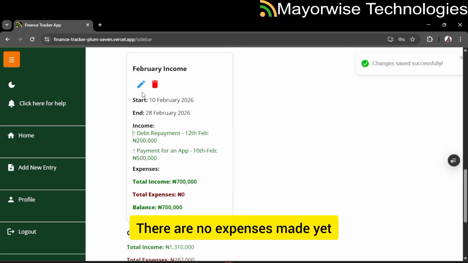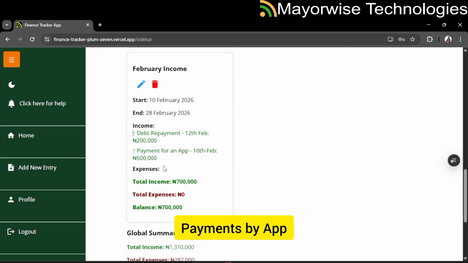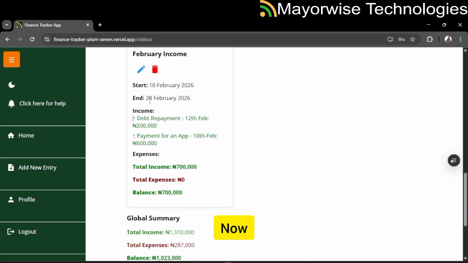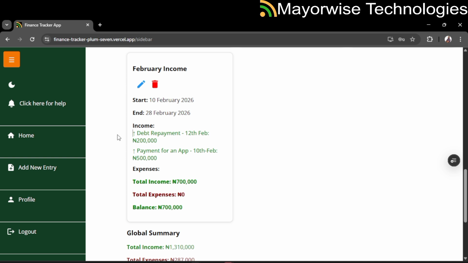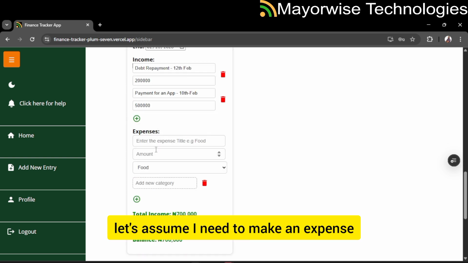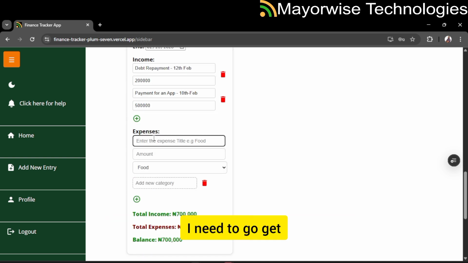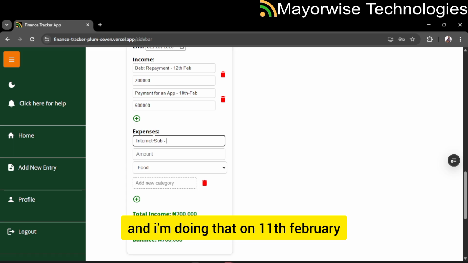There are no expenses made yet. You can see debt repayment, payments per app, this all came in. Now, let's assume I need to make an expense. I need to go get a subscription for my internet, let's say internet subscription, and I'm doing that on 11th February.